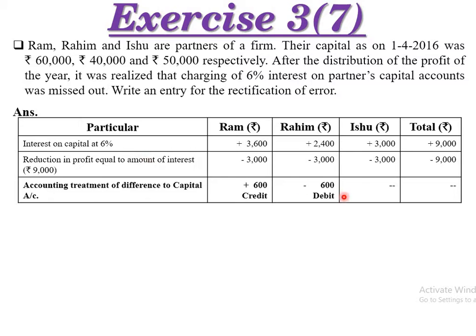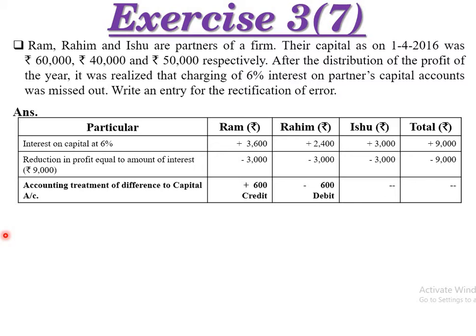So already they have 3,000, 3,000, 3,000 more in profit. So it will be plus or minus on the basis of interest. So here, the accounting treatment of the difference to capital account: this amount will be reduced from their profit, right? But already this amount is not there in the profit, so we have to calculate the difference amount.